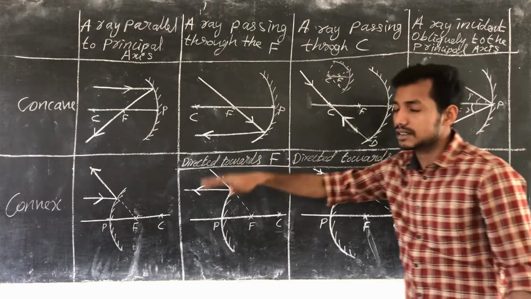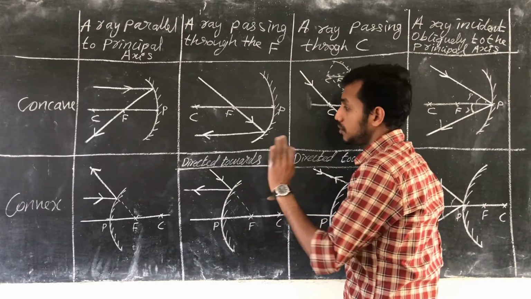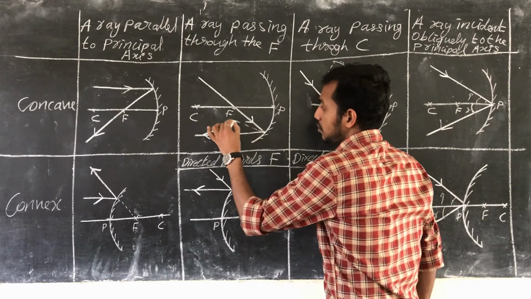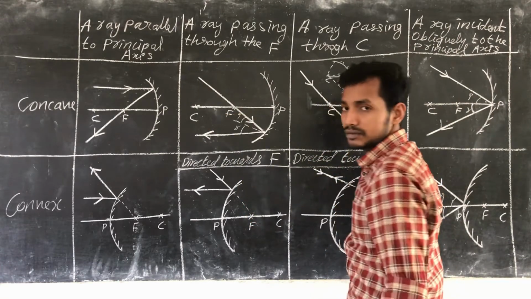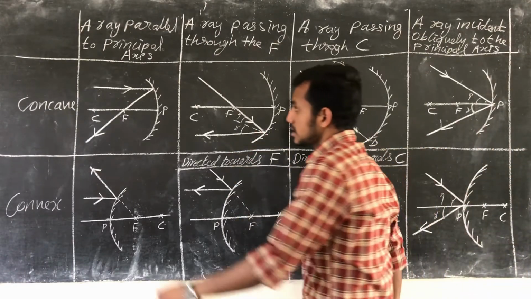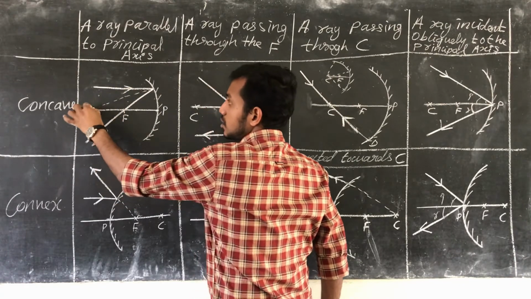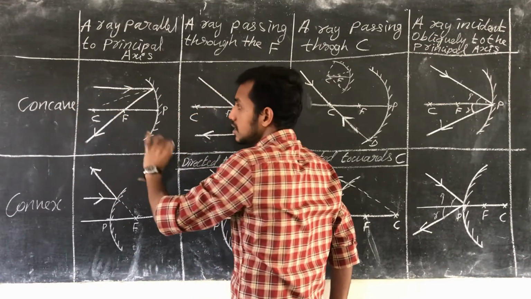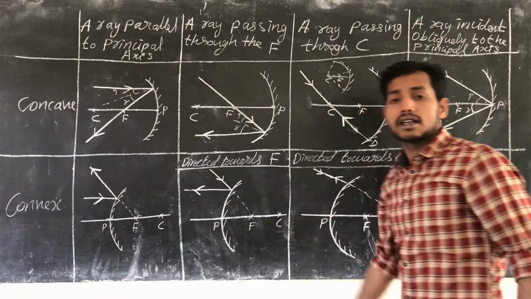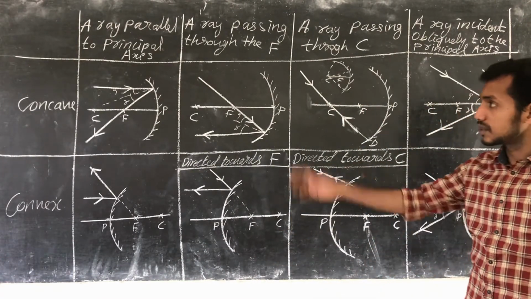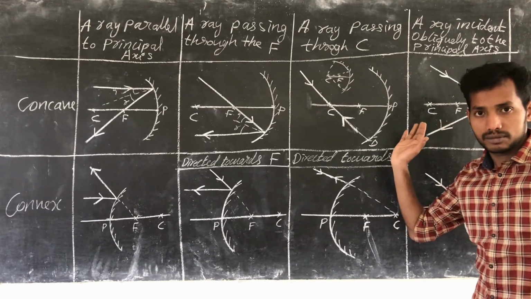And for all these cases, the law of reflection is valid: the angle of reflection and the angle of incidence are equal. For example, here the normal is like this. This will be the angle of incidence and this will be the angle of reflection. For this case also we can say this is the normal, because it is directed towards the center. The normal is always directed towards the center. So this will be the angle of incidence and this is the angle of reflection. So for all these cases, the law of reflection, which says that the angle of incidence is equal to the angle of reflection, is valid. Clear?